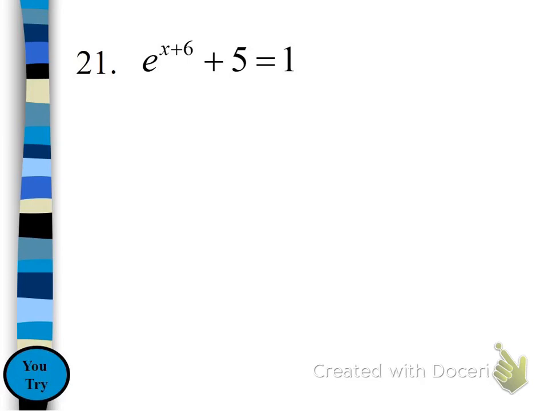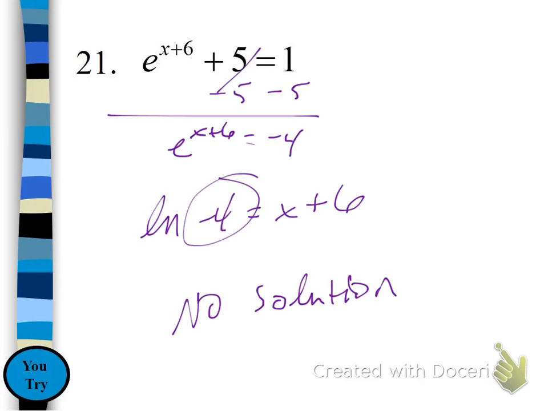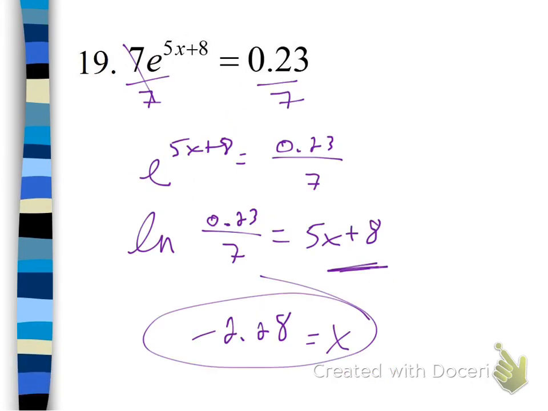All right, so there you go. That's what I was just talking about. We end up getting a negative inside the natural log. You still cannot take the natural log of a negative number either. That means we cannot finish solving this guy, so it's no solution. Okay? Make sure that none of your solutions are giving you a negative inside of your natural logs.